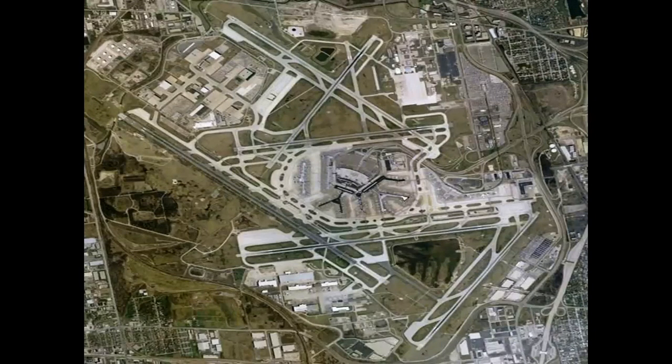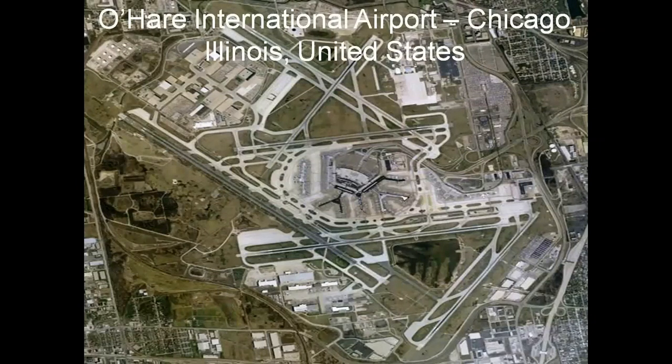Just see in the figure a top view of an international airport. This airport is situated in Chicago in the United States, and through the top view we can see the various structures of the airport. You can see the parking configuration, the various types of terminal buildings, hangar buildings, and the runways, which are part of airports.